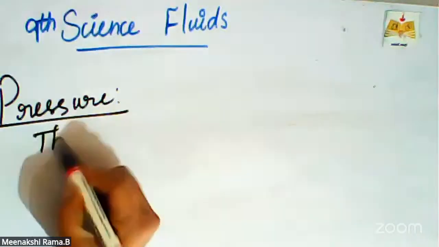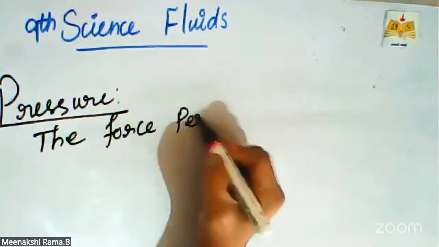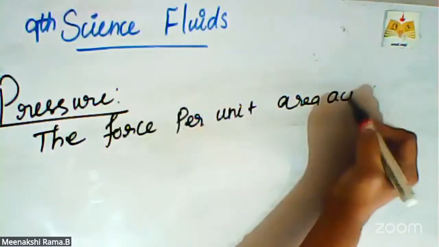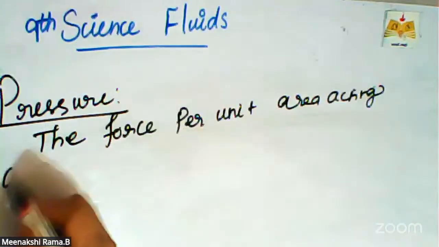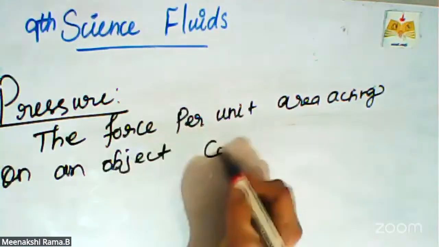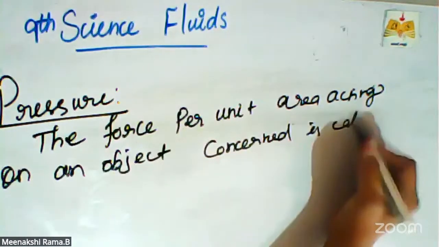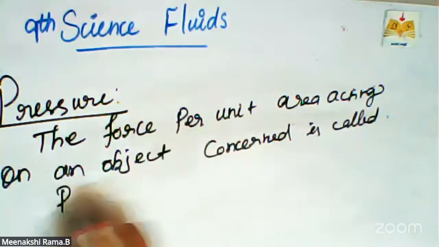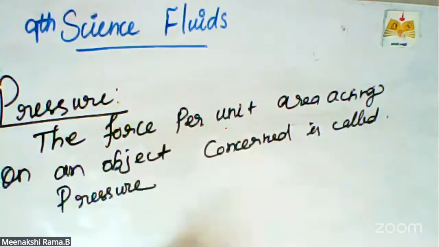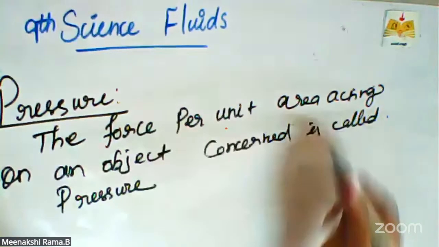The force per unit area acting on an object concerned is called pressure.